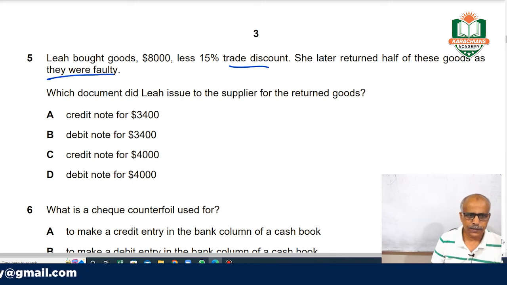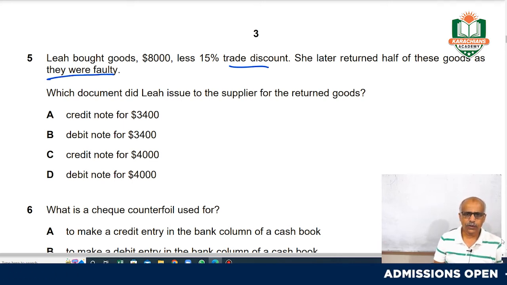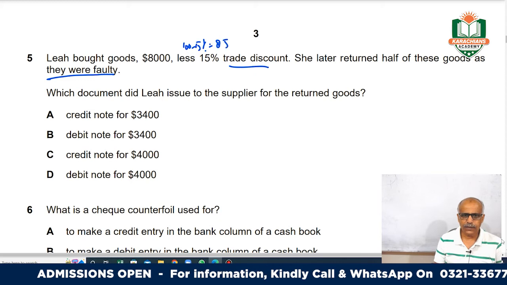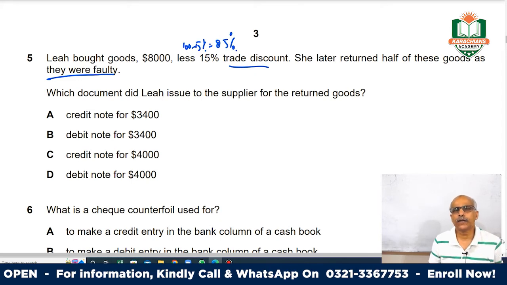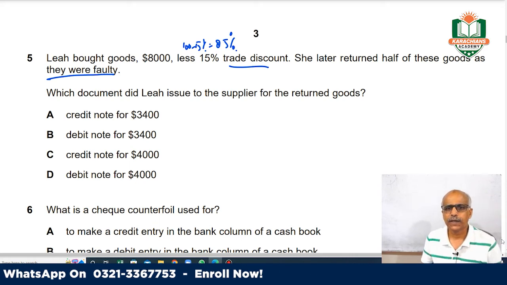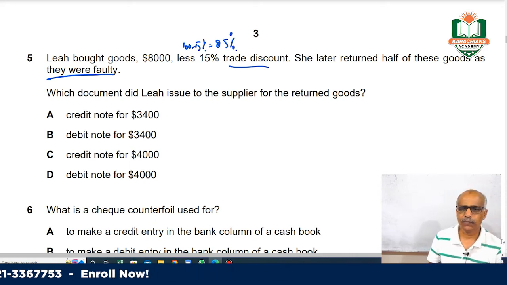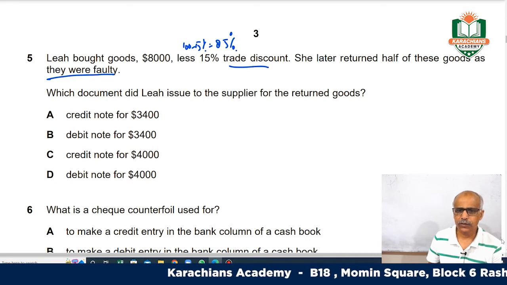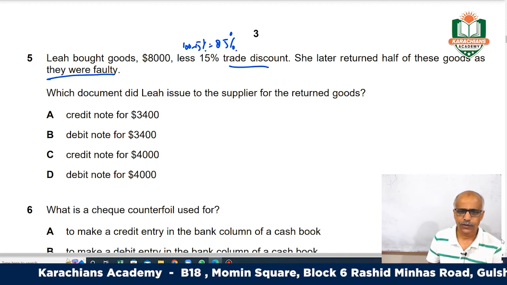Actually 15% is trade discount, so your purchases are 100 minus 15%, that is 85%. Your net purchase is 85%, because trade discount, always remember, is never recorded in your books. But the payment discount or settlement discount, cash discount, that is recorded in the books, while trade discount we do not record.